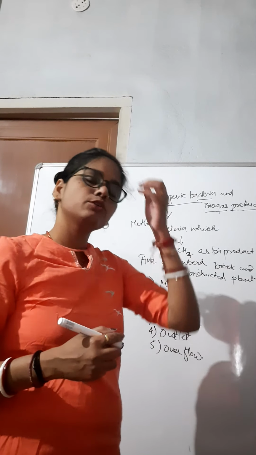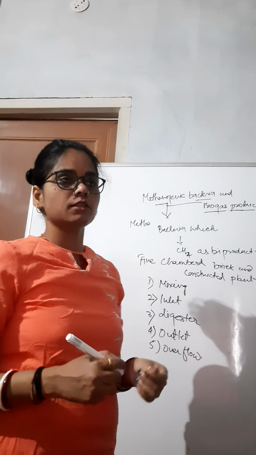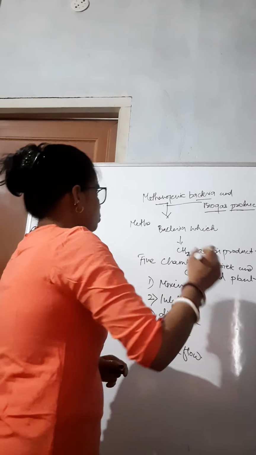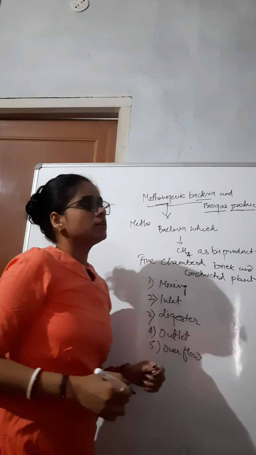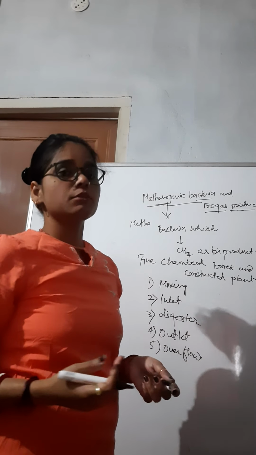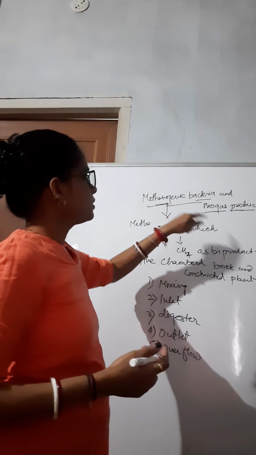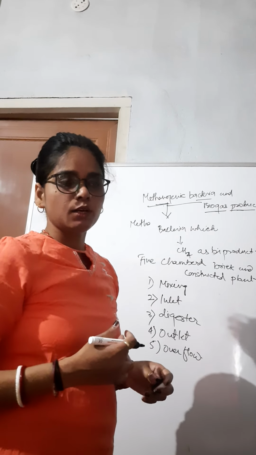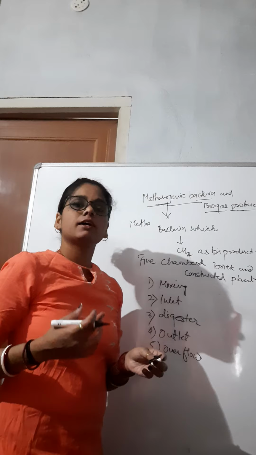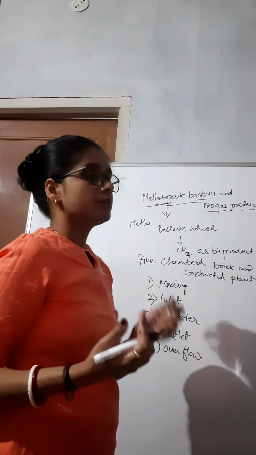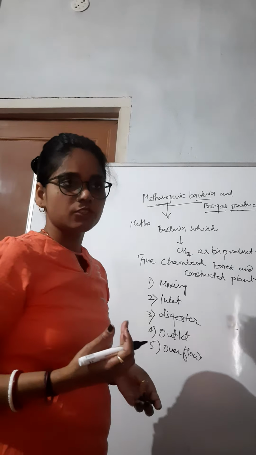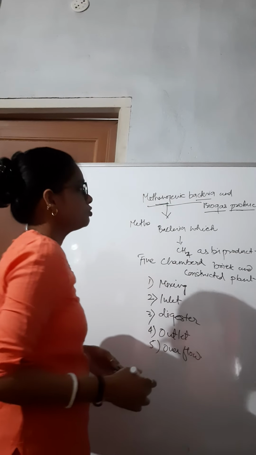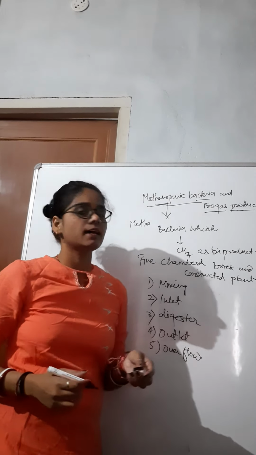Students, today I am going to deal with the topic of methanogenic bacteria and biogas production for semester 6. So we have to know what methanogenic bacteria are. First of all, methanogenic bacteria are a type of bacteria, or strain of bacteria, which produce methane via fermentation in anaerobic conditions as a byproduct. So how do we use methanogenic bacteria for the production of biogas?